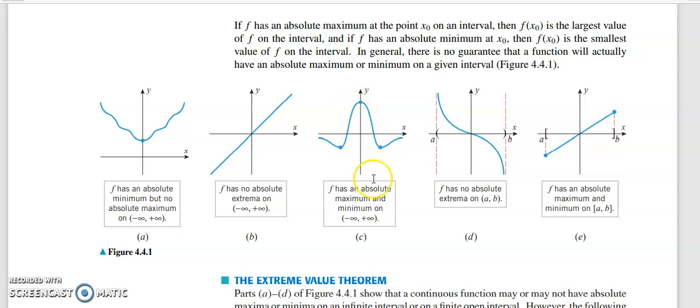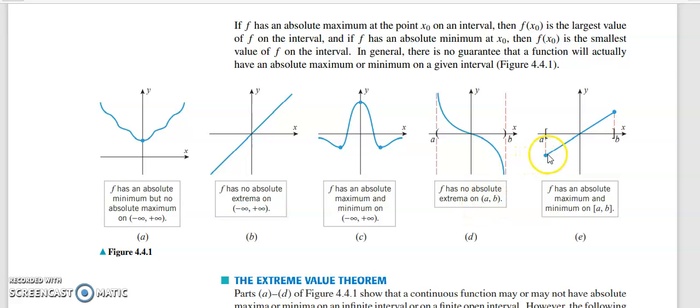So here there is both absolute maximum and absolute minimum on the interval minus infinity to infinity. And again here you are given an open interval, so the points a and b are not included, so the function increases indefinitely, decreases indefinitely, going to infinity here and minus infinity here. So the function does not attain a maximum value or minimum value. So this is a case where you have no absolute extrema.